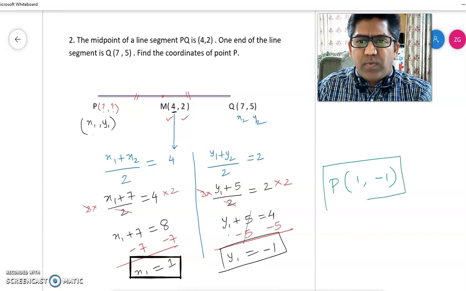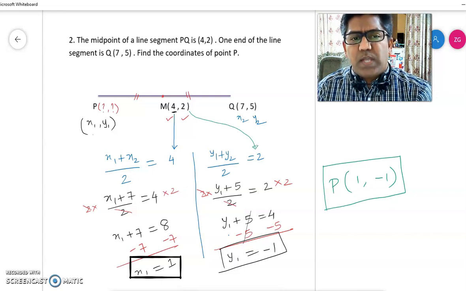So whenever you have reverse questions, you follow the same steps: (x1 + x2) divided by 2 gives you the x coordinate of the midpoint, and (y1 + y2) upon 2 gives you the y coordinate of the midpoint. Make two equations, solve the two equations and find the values of x and y.